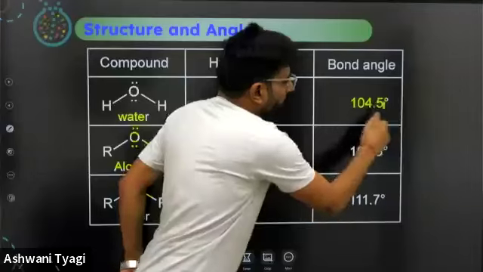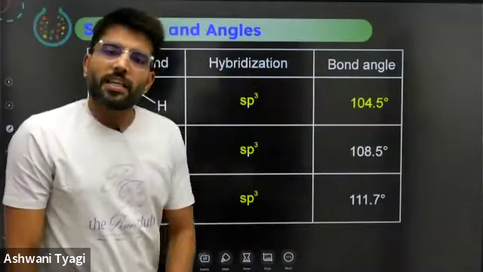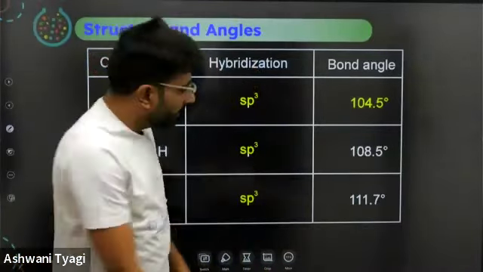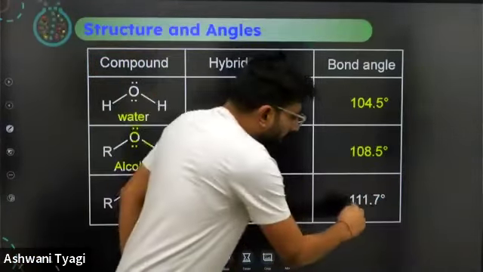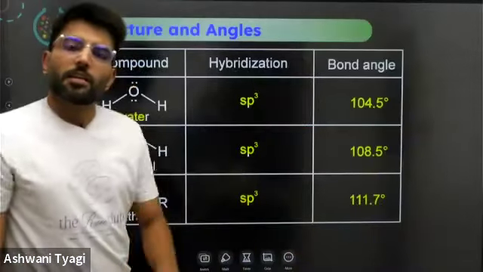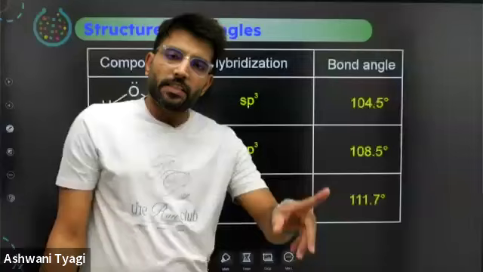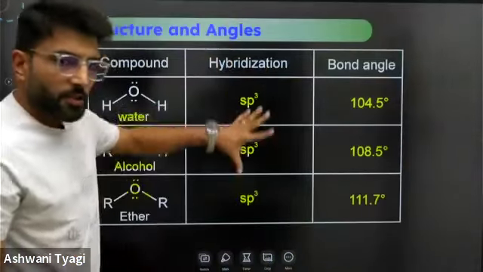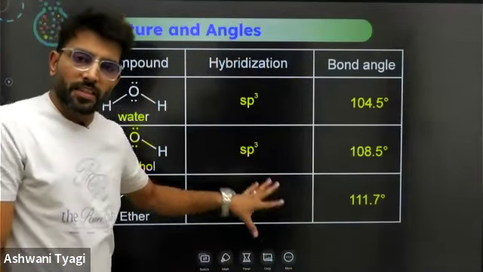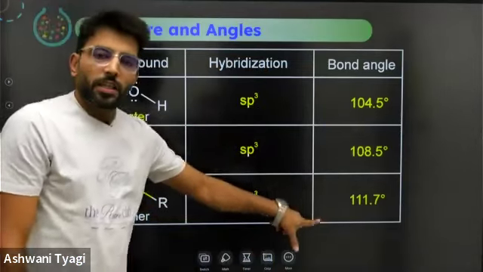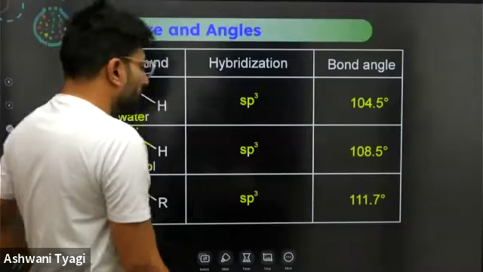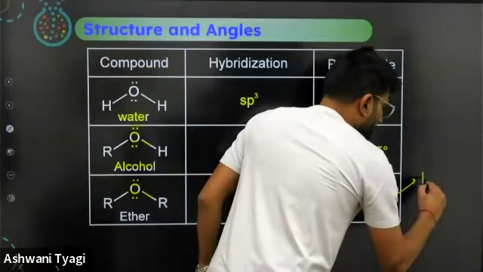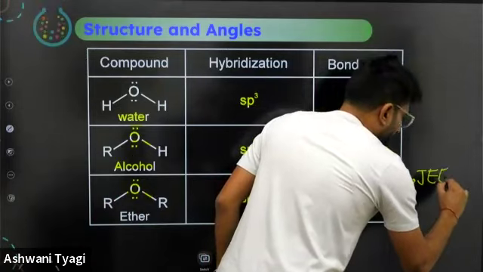So in case of water, the bond angle was 105. In case of ammonia, it is 107. But in case of alcohols, it is 108. In case of ethers, it is greater than or equal to 110. Make a note of that. The first question which was asked in a previous year was, what is the minimum bond angle of ethers? This was asked last year in JEE. This is a JEE 2023 question.